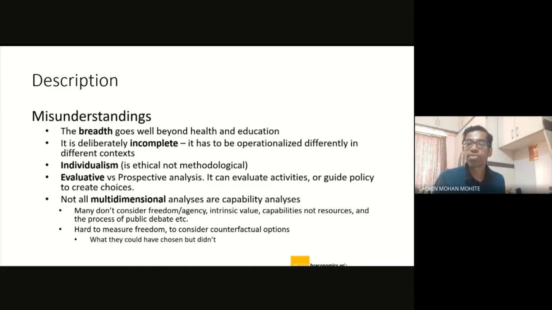Then we also discussed individualism, and we had a discussion at length. But here it is emphasizing one important aspect, that the individualism is just from the ethical perspective. It is not from the methodological perspective. Now, this difference is essential for our discussion about collectives.